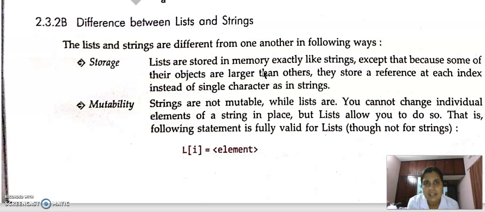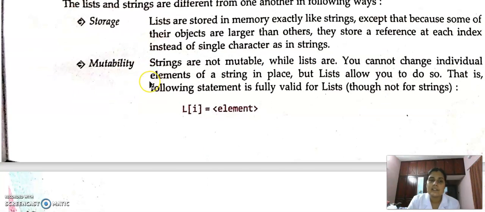But in the case of string, what happens? We are saving characters. For each character, only 1 byte of memory is needed. So if the string length is 5, then 5 bytes of memory are needed. But in the case of list, we are using a combination of integer and float and so on. So according to the data type of the element, the size may be different. In string, all elements have the same size, but in list, we cannot specify the size. Depending on the data type, the size will vary.